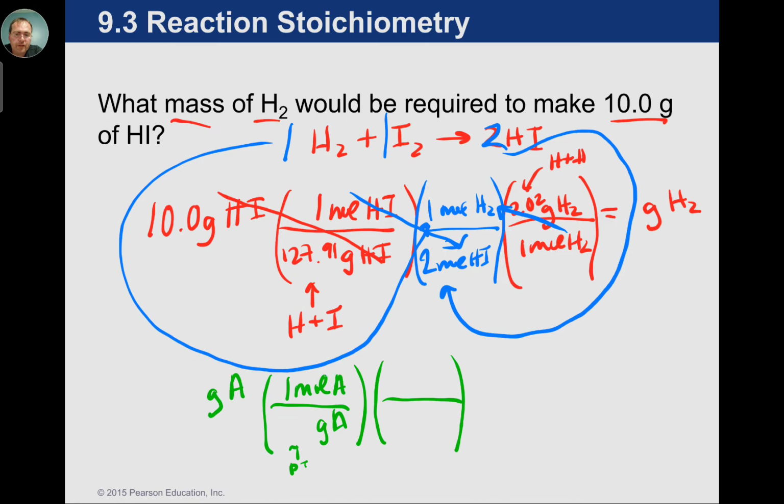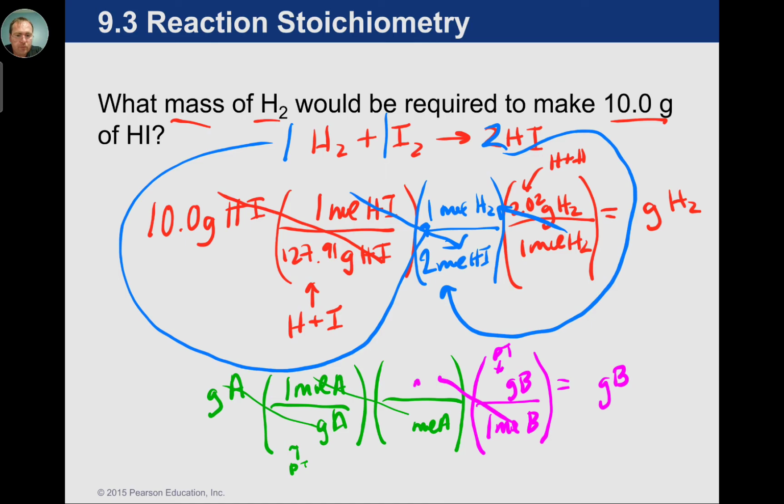As grams of A cancel, moles of A cancel, so that goes on the bottom. And what we're going to see in this chapter also is as we get to grams of B, we're going to have grams of B on top. That's going to come from the periodic table. That's per 1 mole of B, and that's going to have to cancel up top with moles of B.